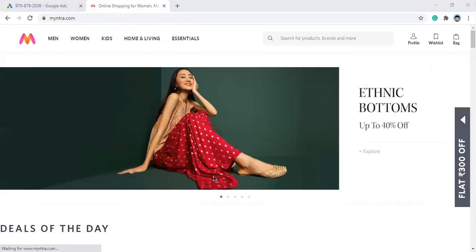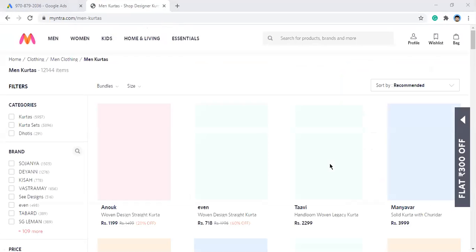Global site tag does not count as a conversion. It's not used for conversion. Global site tag is used for creating a list of users for remarketing purposes. But you have to put it, it's mandatory, otherwise the conversion won't be tracked in any case, because this particular part of the global site tag coordinates with the ad. A lot of backend tracking happens through the Google system, which I will tell you about.